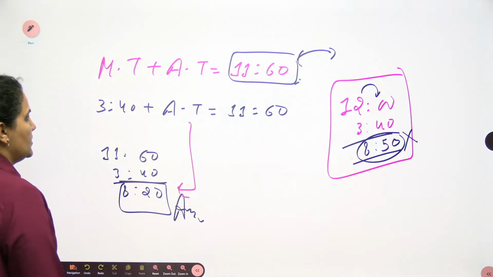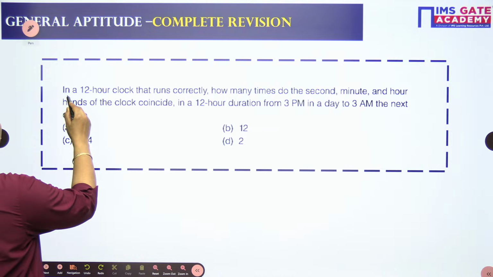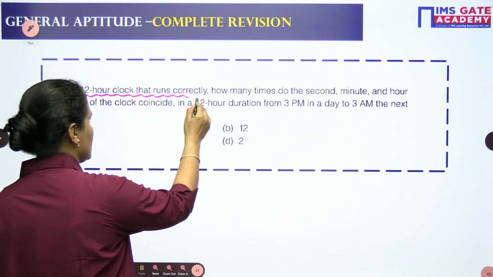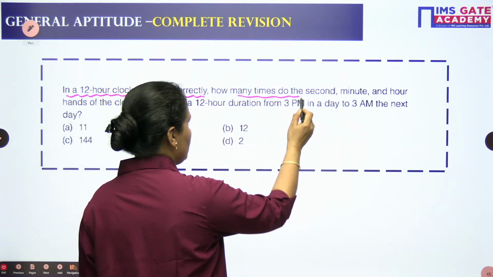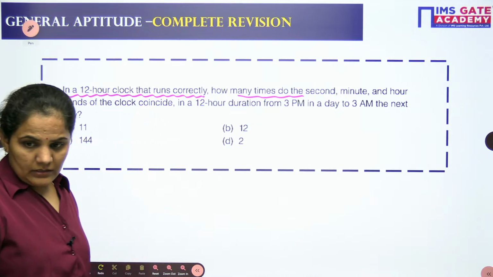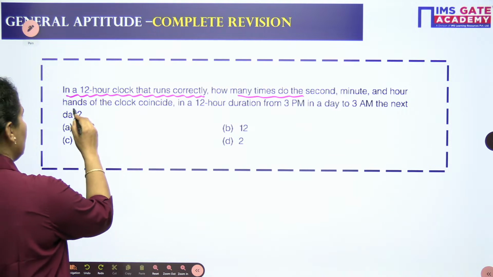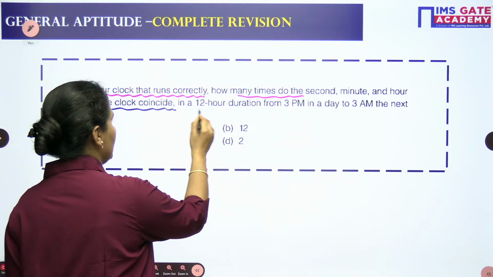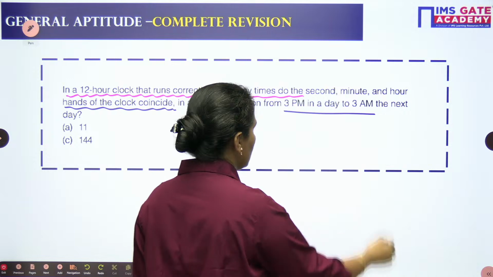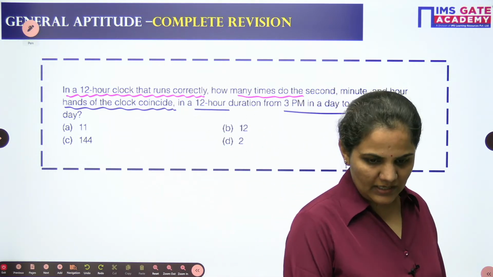Okay, let's come to the next one. In a 12-hour clock that runs correctly, how many times do the second, minute and hour hands of the clock coincide in a 12-hour duration from 3 p.m. to 3 a.m.? This is easy, you tell me.